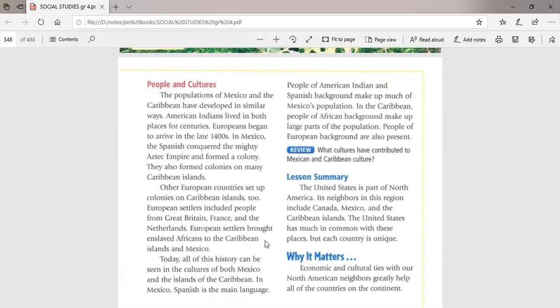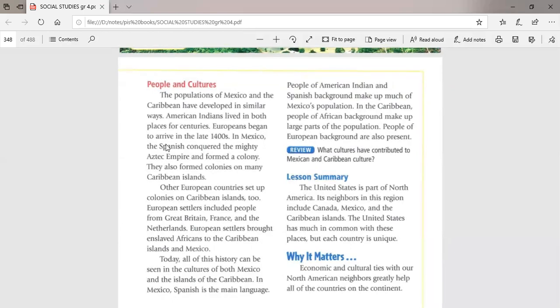After that, Mexico was settled by Spain. Okay, that's why most Mexican people speak the Spanish language, because Mexico was settled by Spain.